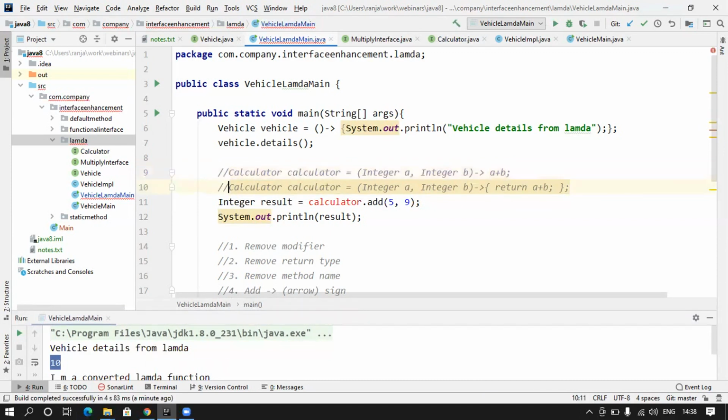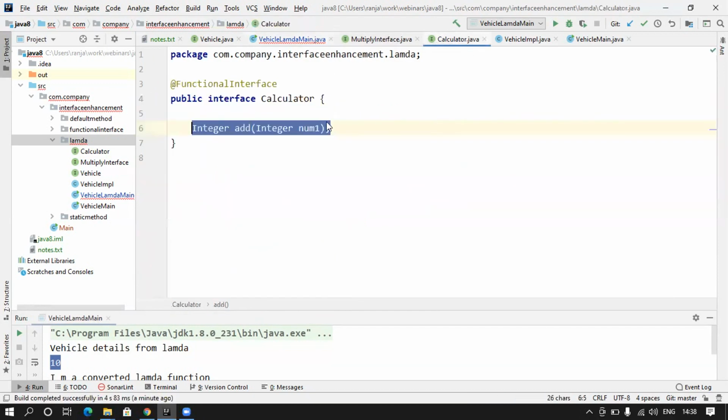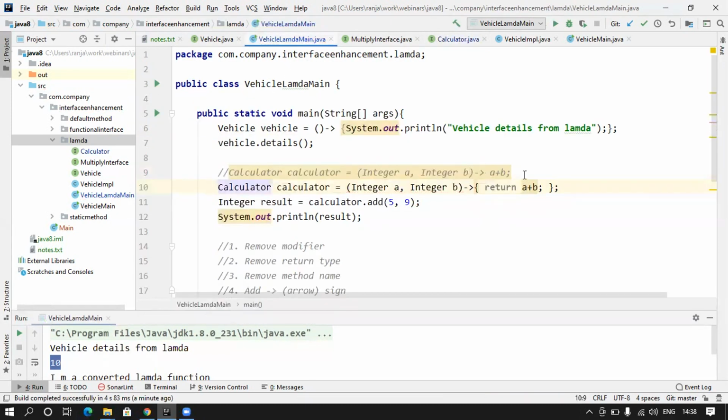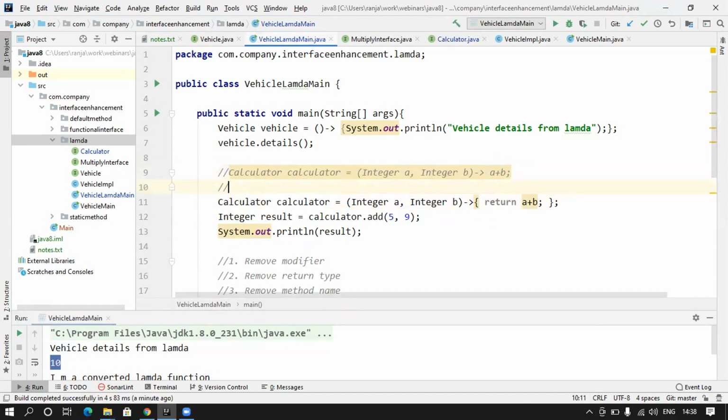I'll comment this and let's give this one from a readability perspective, and then I will go here and also change this one. Now everything is exactly the same, but I will also paste this so that it is there for reference. Great. So this is all about lambda expression and converting a normal function into a lambda function.